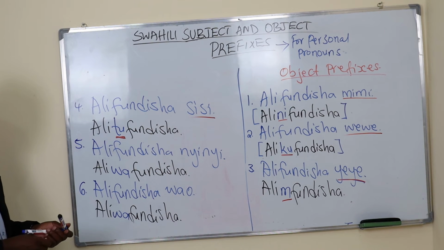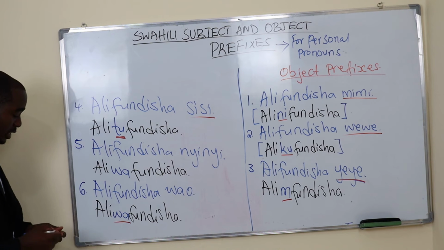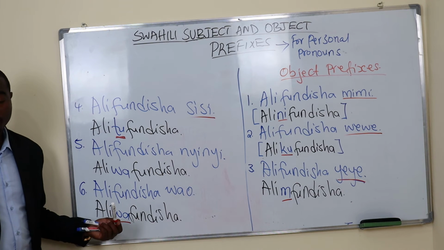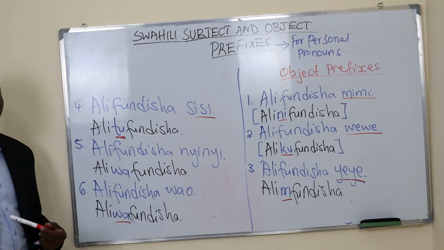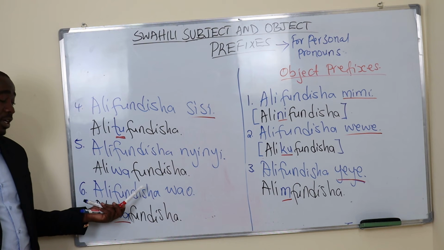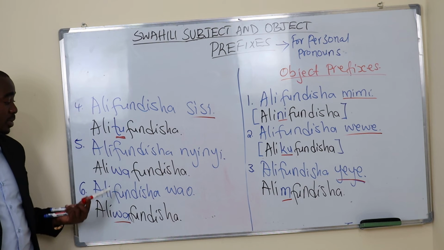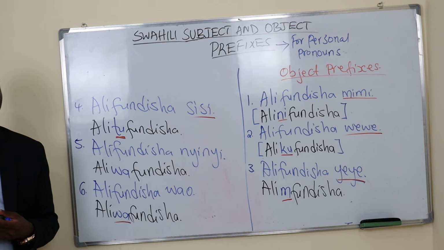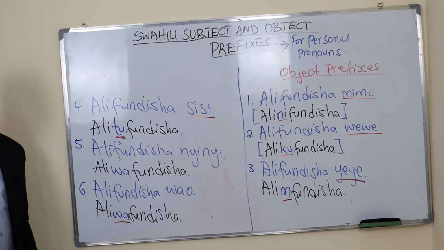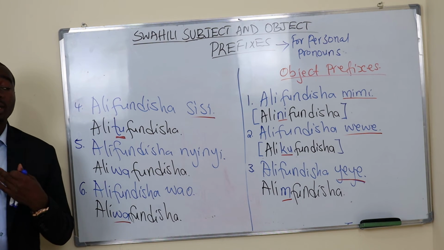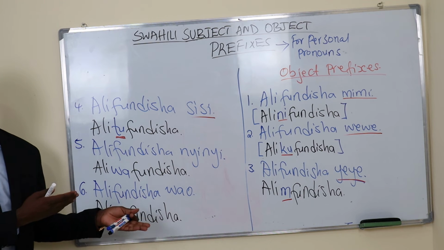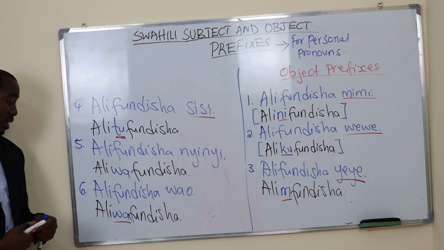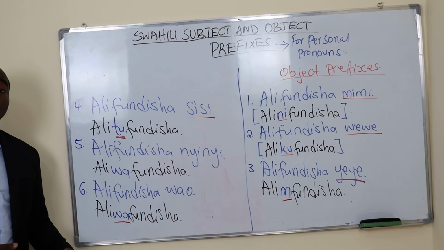So wa here is the same as for this one. When you say aliwafundisha Kiswahili, it means he taught them Kiswahili. So it depends on the context to differentiate between these two. If I'm telling you niliwafundisha, then it means I taught you all. But if I'm telling you about them, I say mimi niliwafundisha Kiswahili, I taught them Swahili. So aliwafundisha, he or she taught them.